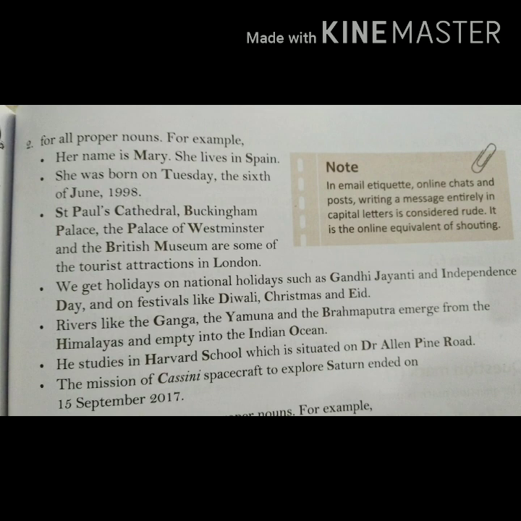Likewise, the next two or three examples are given. You can read them. One is on the names of particular rivers. The next one is the name of a school, and the place is already given, and the last one is a mission spacecraft.